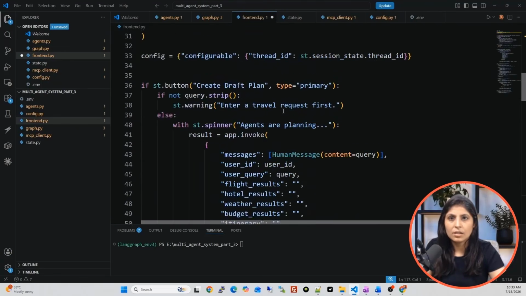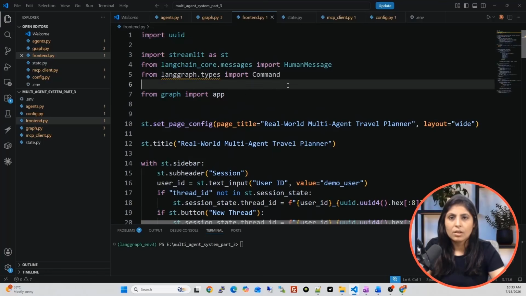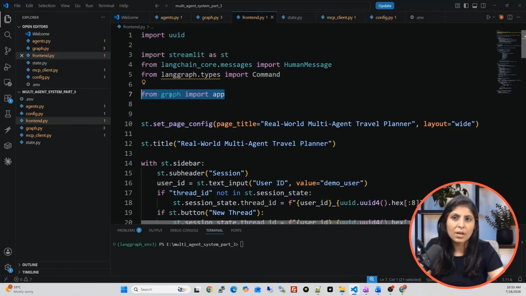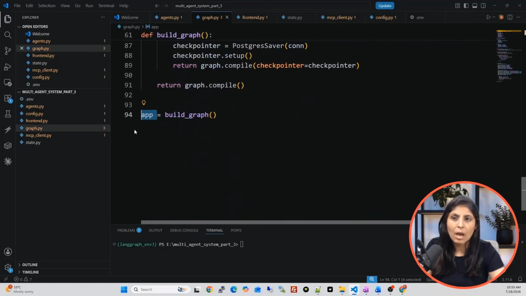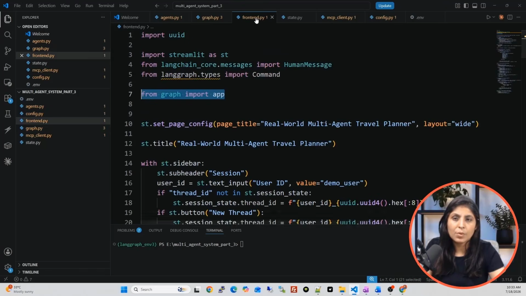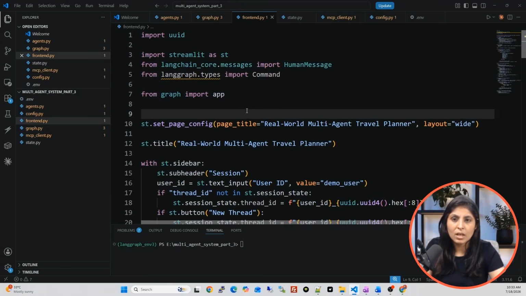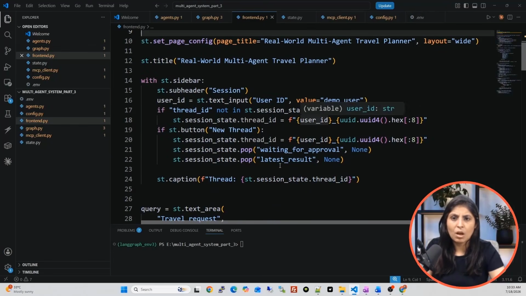Now let's save the designing part in it. See, I've pasted the entire code over here. The only thing to notice is from graph import app. From the graph.py file, we are importing the app which we just built. So let's open the graph.py file. The last line is the app variable, in which we are building this graph. So this app we are importing in the frontend.py file, and the rest is just Streamlit code. Now we can run it.